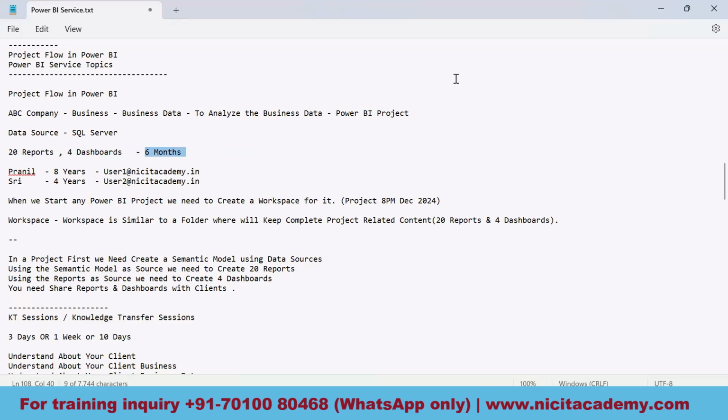As there are more reports here, it's not a rule that only a team should work on a Power BI project. Even an individual contributor can be there. Even a single person can handle a Power BI project alone, end to end, from the data sources to the delivery of the project to the clients.